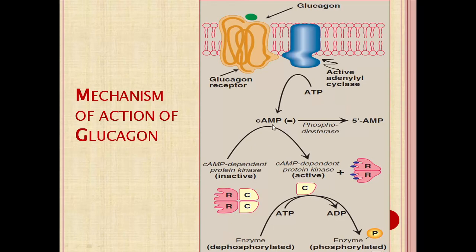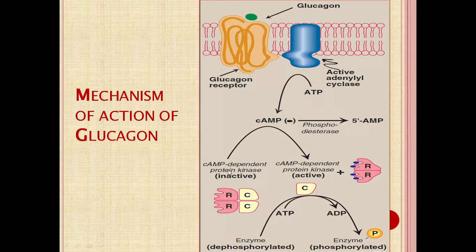But when intracellular cyclic AMP levels increase, it binds with the regulatory units, leading to a conformational change in the protein kinases, and the regulatory units separate from the catalytic units. Now the catalytic units are converted into the active form and catalyze the phosphorylation of various proteins using ATP.